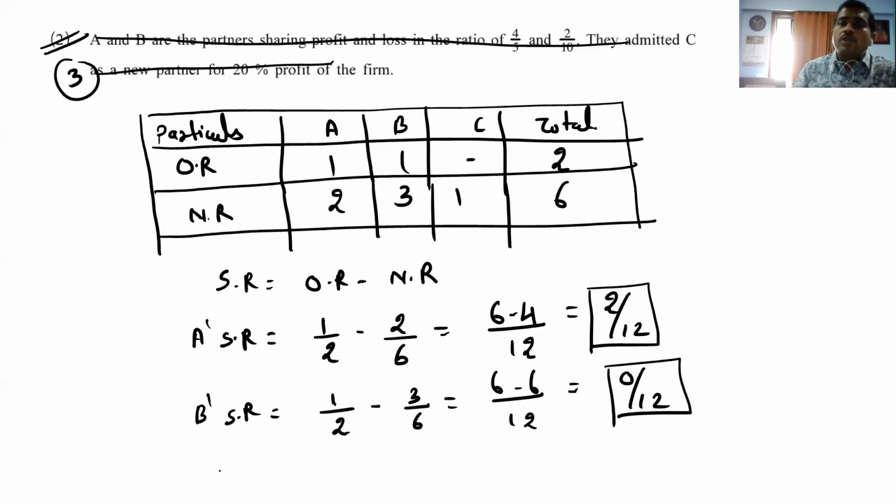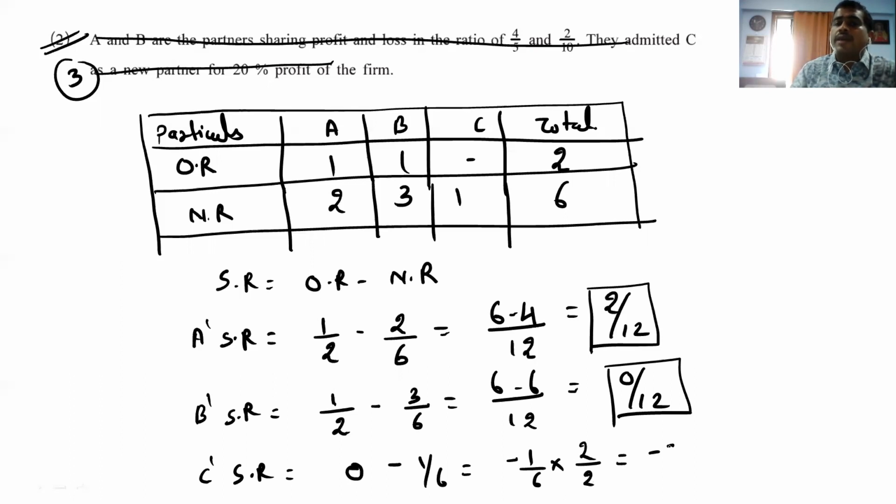Let's find C also. But C will not come also to you. Right? So let's see that also. C sacrifice ratio. So C old is not there. So 0 minus 1 by 6. So it comes obviously minus 1 by 6. We have to make this LCM perfectly. So what we have to do? 2 by 2.